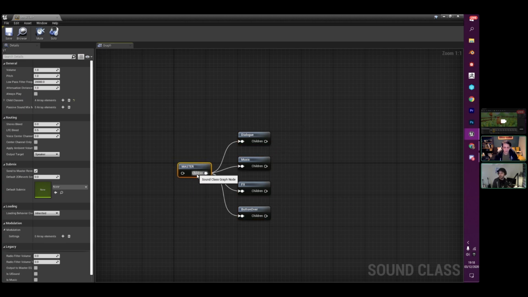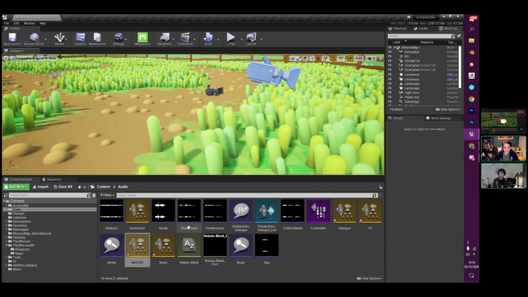And these have a hierarchy which you can control, and you can propagate volume settings and different settings like that across multiple children. This is how you go about having a master volume control, and then having individual sub-volume controls inside that as well. So for this one, I've got these different audio cues, and then inside each individual audio cue.